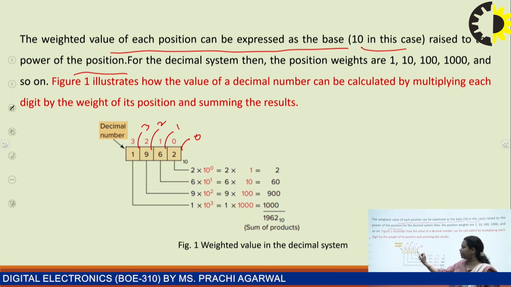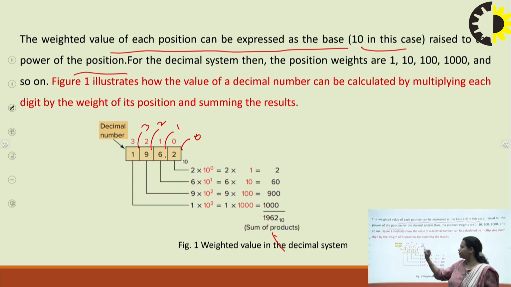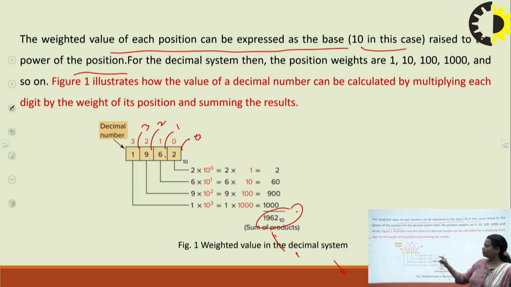So in this case, 2 into 10 raised to power 0. Then the digit is 6, so 6 into 10 raised to power 1. 9 into 10 raised to power 2. And similarly 1 into 10 raised to power 3. So on solving, we will get 2, 60, 900 and 1000. Then we will add and we see the same number is coming, the number which is written here, right? So this is how we proceed and we make use of the weighted value, or we can say the positional value of a particular digit, right?